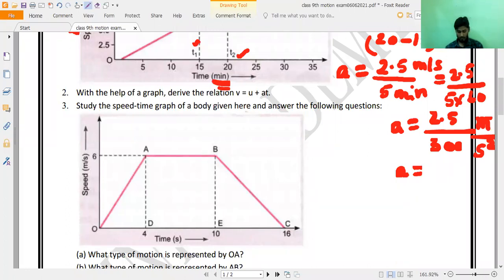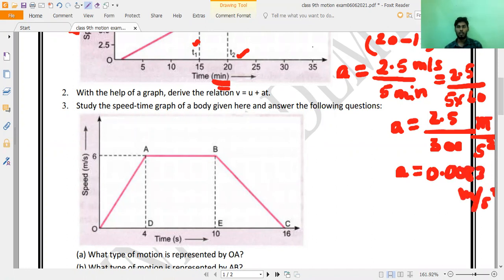How much? 0.0083 meter per second square.